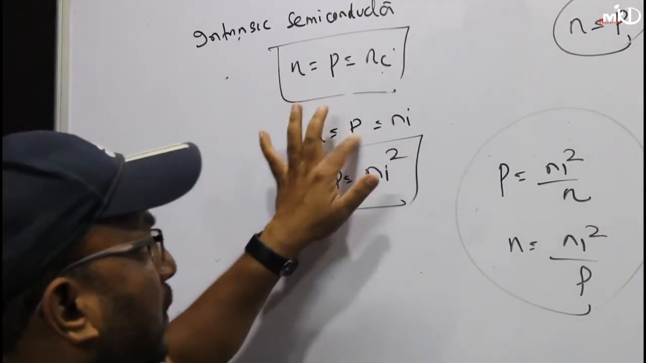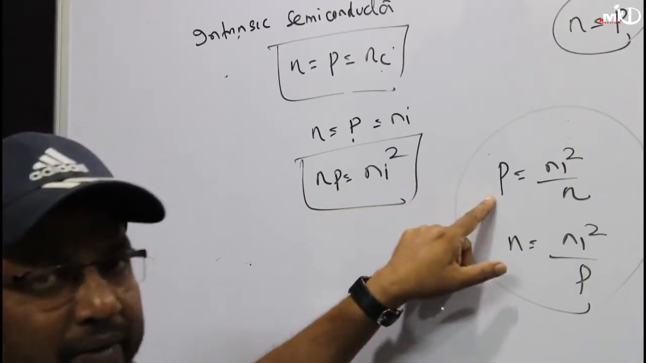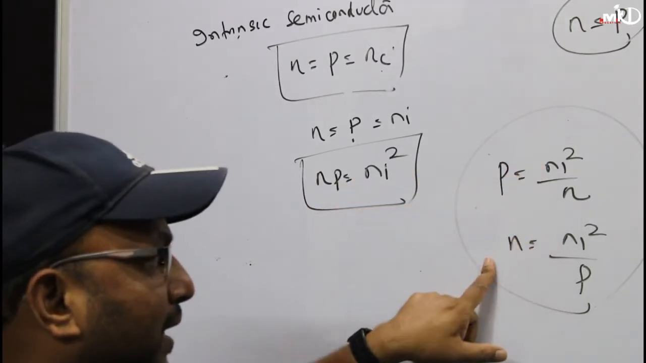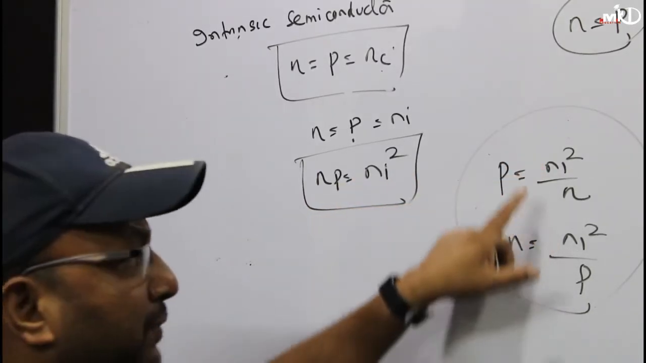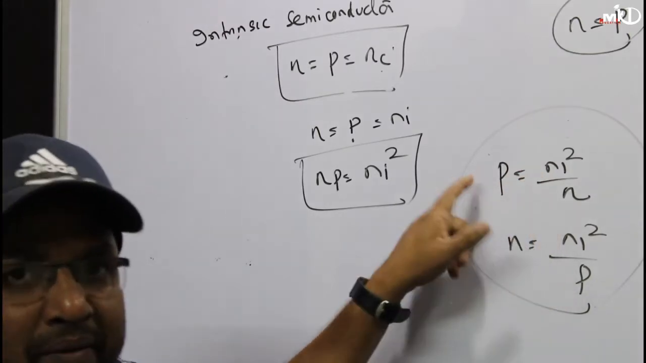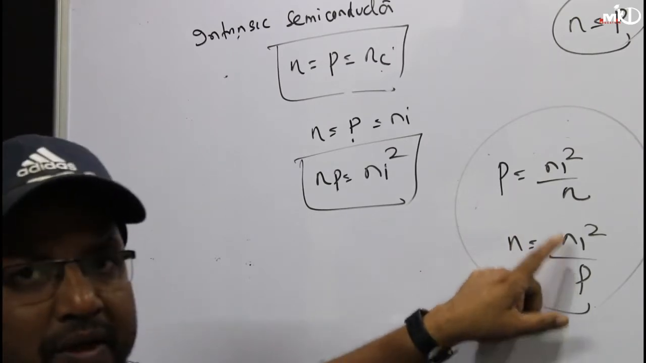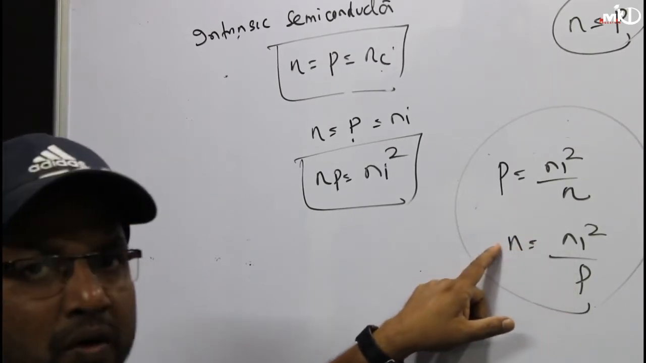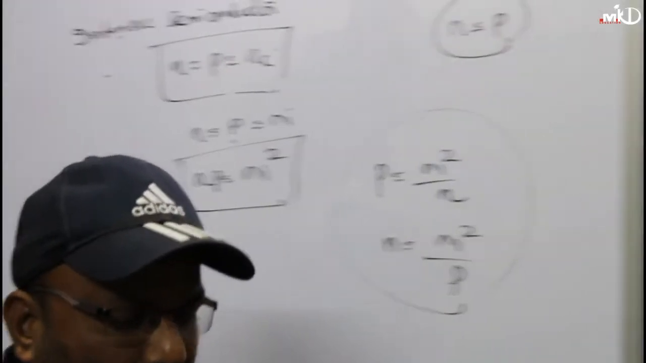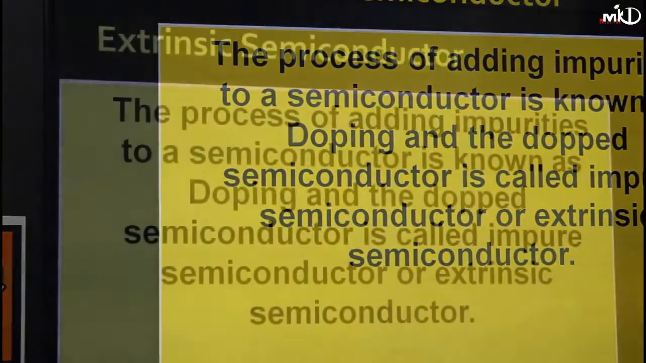As N equals P equals Ni, I can write N into P equals Ni square. So what is P? Ni square by N. What is N? Ni square by P. If the Ni value and N value are given to you, you can calculate the P value. In a similar manner, if the P value and Ni value are given to you, you can also calculate the number of electrons. Clear?